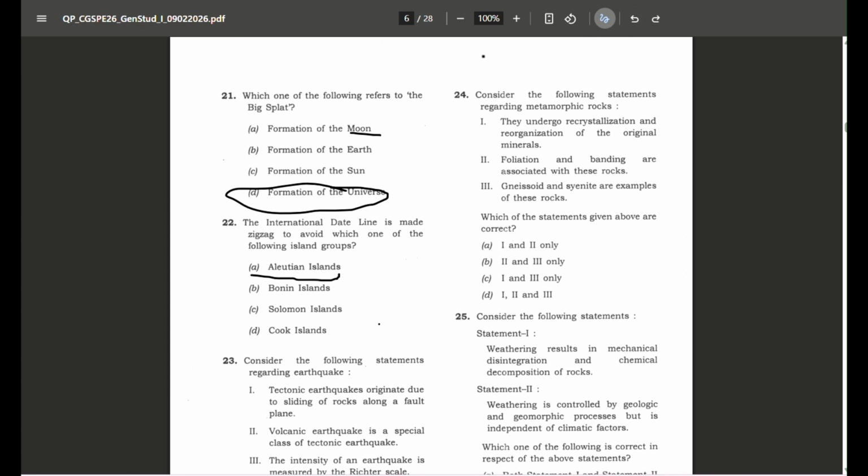And foliation is like peeling of the surface due to the differences in temperature of day and night. That is also correct. Option third. Gneiss is a type of metamorphic rock. This is correct, but the Syenite is not an example of metamorphic rock. So the statement third is wrong. The answer will be option A, 1 and 2 only.